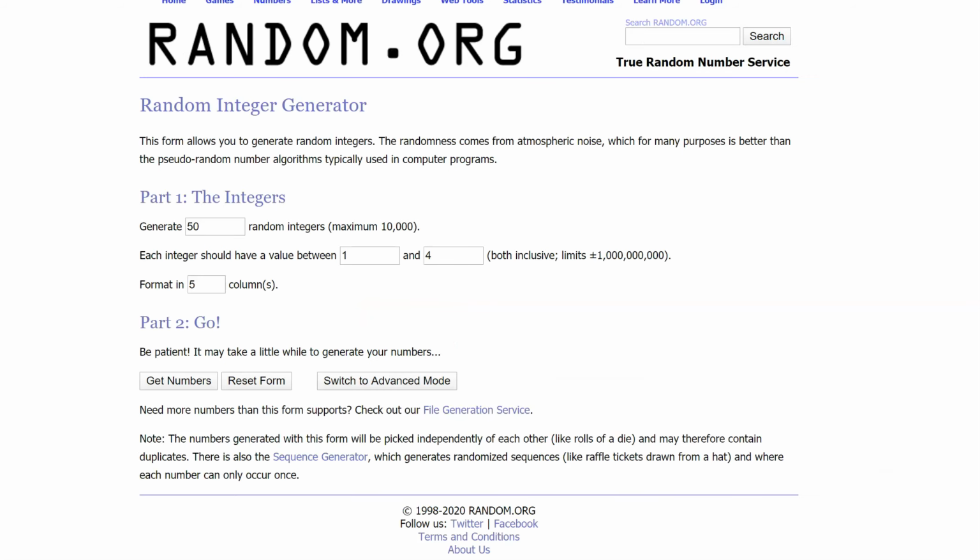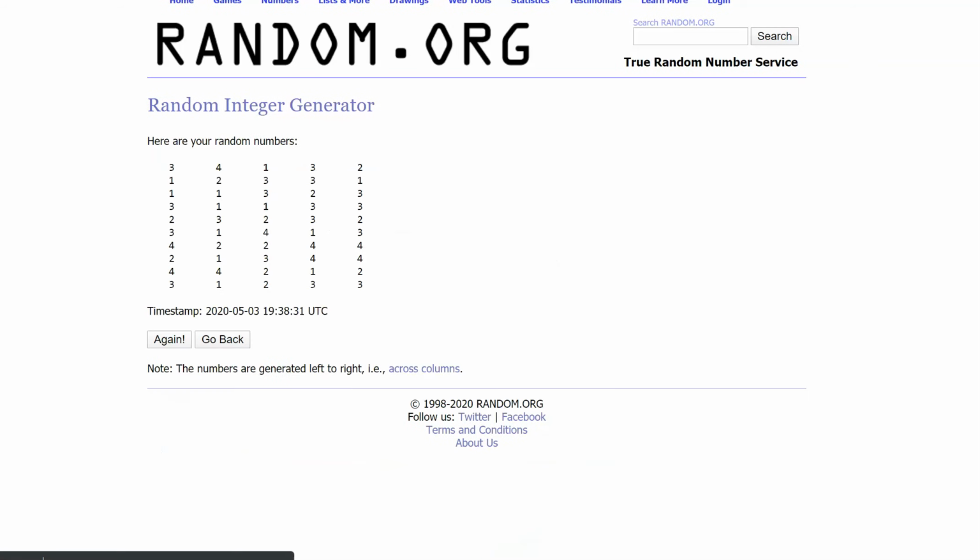So what I'm going to do this time is actually run all 10 trials at once to make it a little bit faster. What I can do to change this simulation is to just generate 50 random integers, where each integer has a value between 1 and 4. That is for all 4 answer choices, A, B, C, and D. And I'm going to format it in 5 columns to account for the 5 different questions that are asked in each trial.